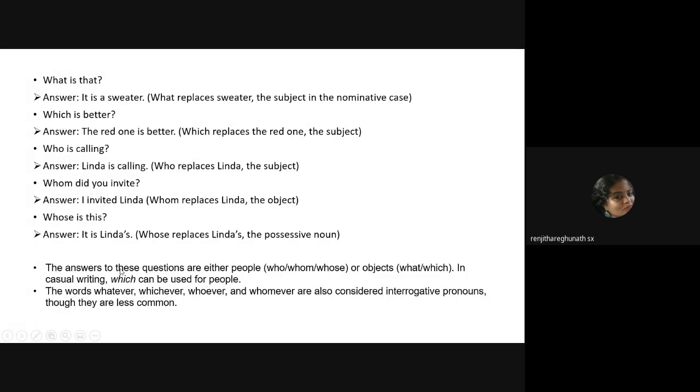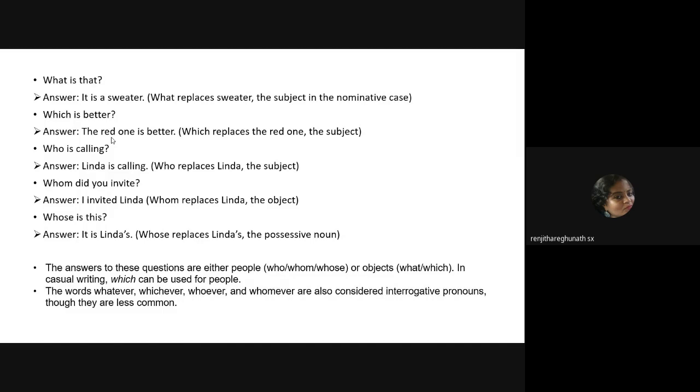When the answers to these questions are either people or objects, you can understand that it can only be an interrogative pronoun. If the answer to these questions is people, or it can be some kind of an object, then it will be what?